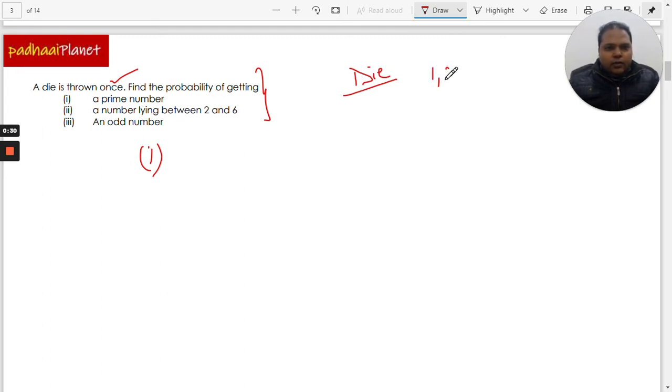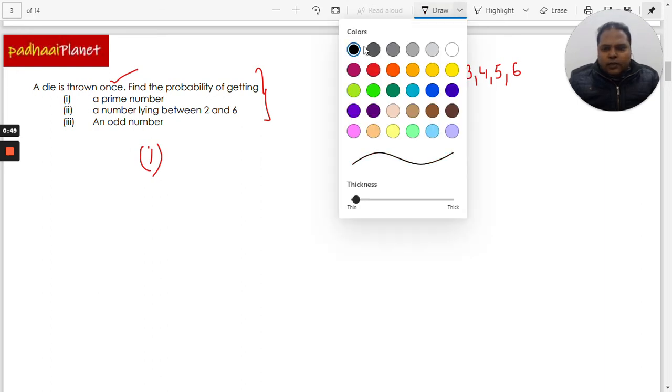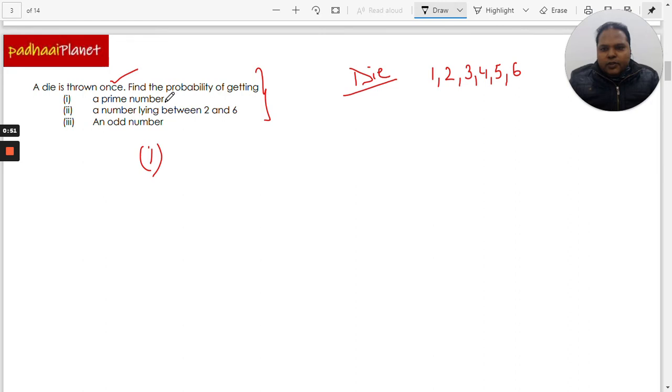So it's 1, 2, 3, 4, 5 and 6. These are the six numbers on the die, and any one of them could come on top. The first one says a number which is a prime number.